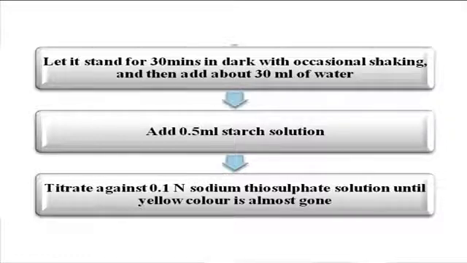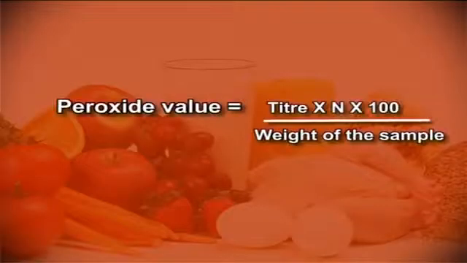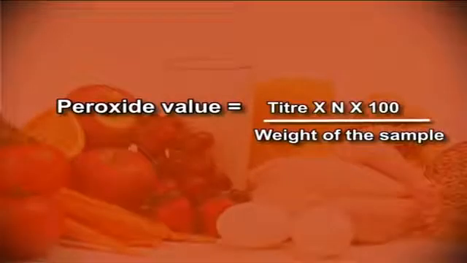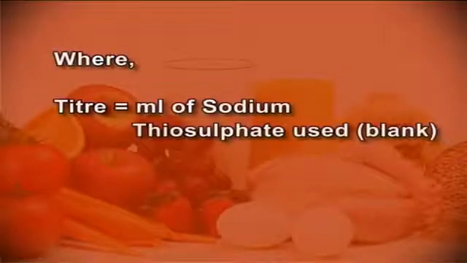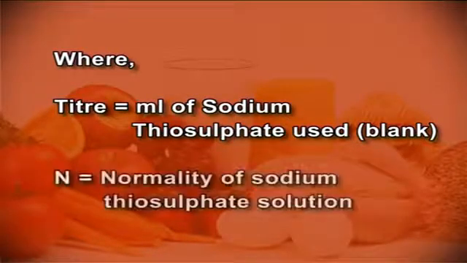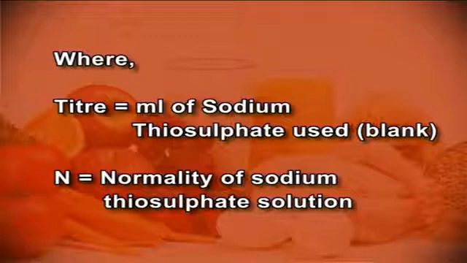0.5 ml of starch solution is added and titrated against 0.1 normal sodium thiosulfate solution until the yellow color is almost gone. The calculation for estimation of peroxide value is titer multiplied by normality multiplied by 100 divided by weight of the sample, where titer is the ml of sodium thiosulfate used, N is normality of sodium thiosulfate solution, and peroxide value is expressed as milliequivalent of peroxide oxygen per kg sample.